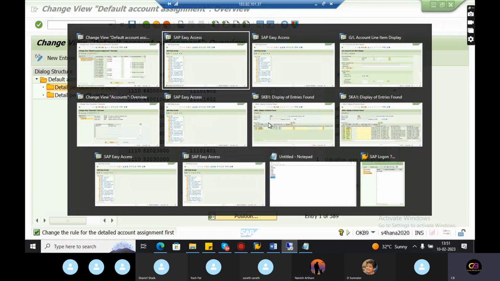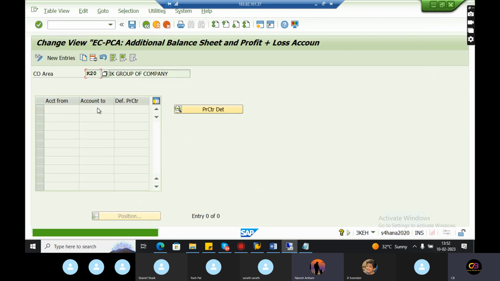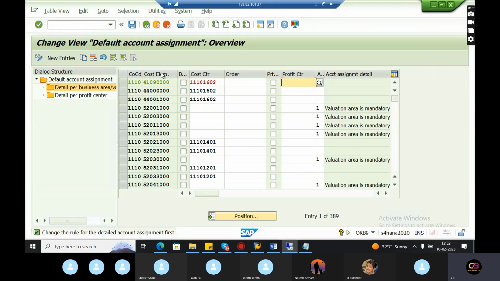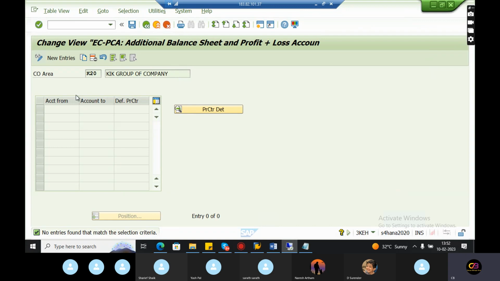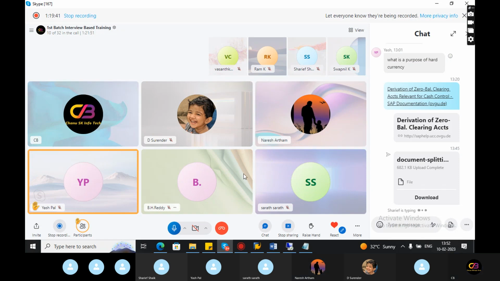These are the profit center related 3KH. You can see 3KH. It's only for GL accounts, not cost elements. It's a GL account, so for revenue and some other GL accounts. Here it's a cost element. Cost element is different and GL account is different. Okay. Yes, sir. Thank you.